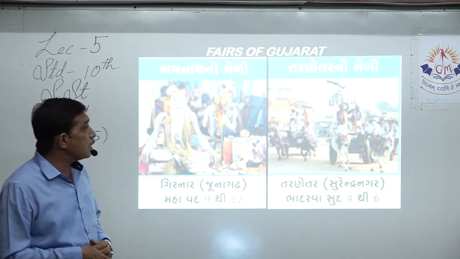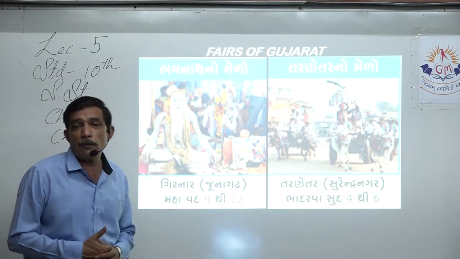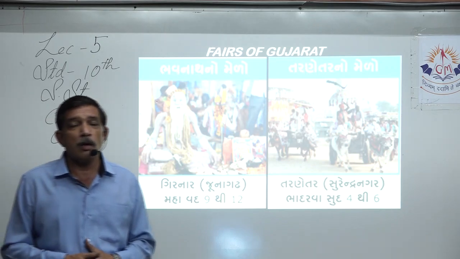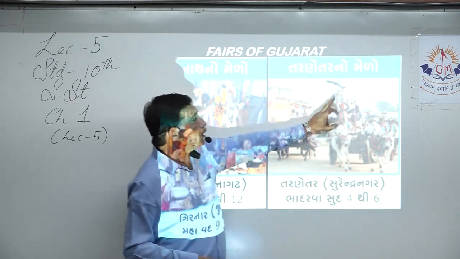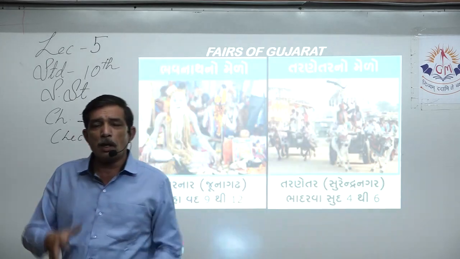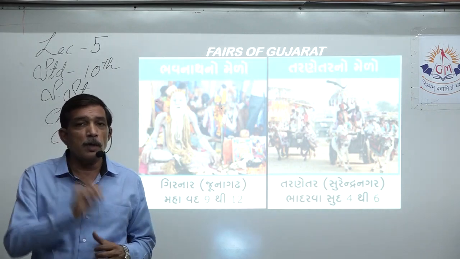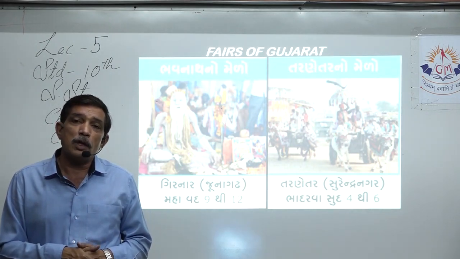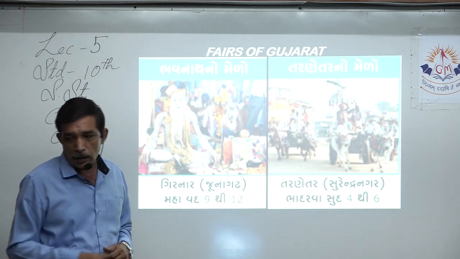Carts are beautifully designed and decorated. The people also come and take part in lots of colorful clothes. You can see this is the main thing. The chhatri is colorfully designed, embroidered with lots of small mirrors. Yes, embroidered over there. It's a very beautiful scenery at Tarnetar fair.